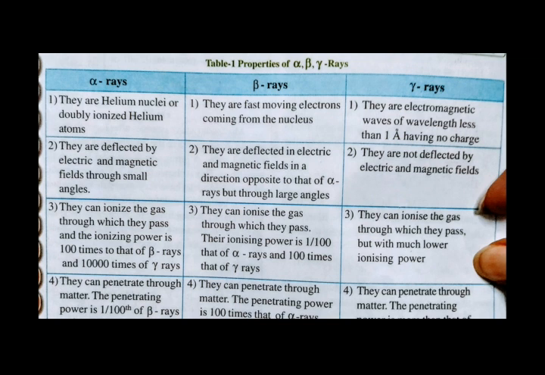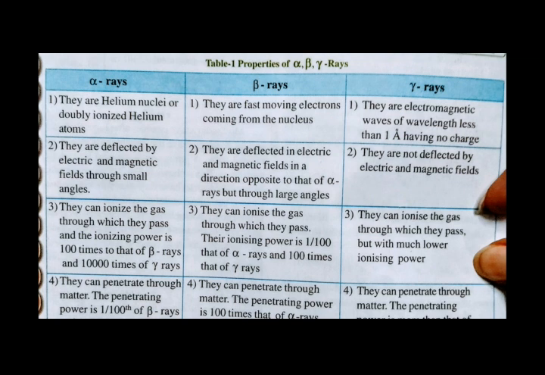And gamma is not a particle at all. Gamma is a photon, a light particle which has a wavelength of around 1 Angstrom. We know that in the electromagnetic spectrum, gamma rays are the strongest radiation. And the second point: alpha particles and beta particles are deflected by magnetic and electric fields, but gamma rays are not deflected by magnetic and electric fields because they do not have any charge.